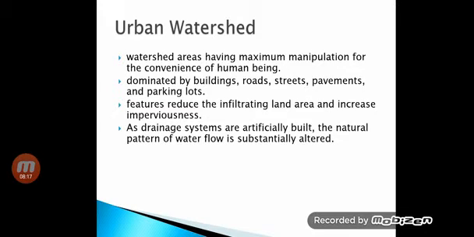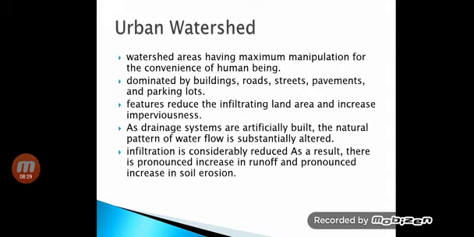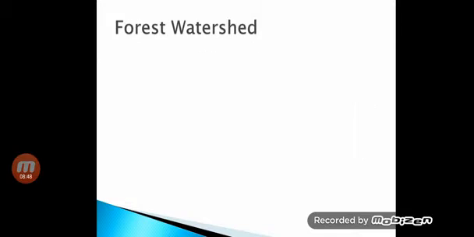The drainage systems are artificially built, so the natural pattern of water flow is changed or altered. Infiltration is considerably reduced. As a result, if the drainage system is not properly developed or is poor, whenever there is rainfall, high intensity rainfall, there are very high chances of flooding.